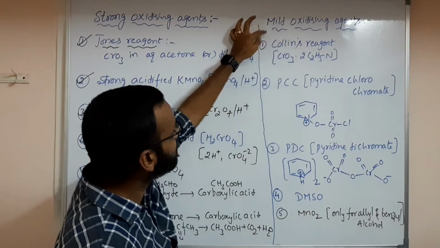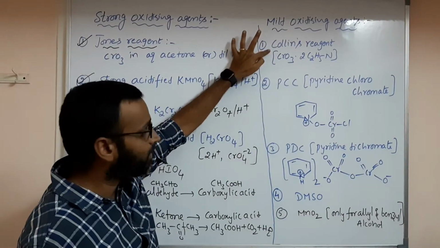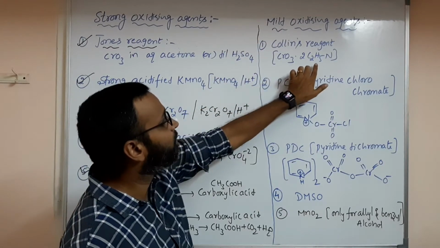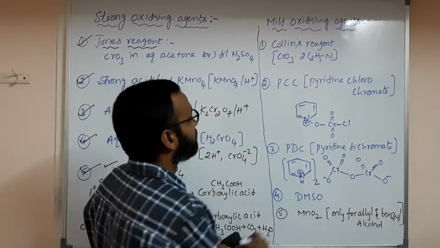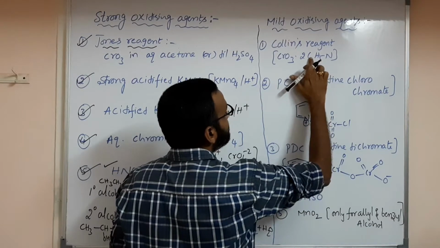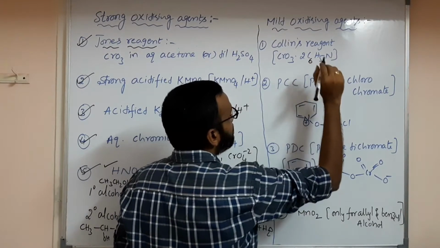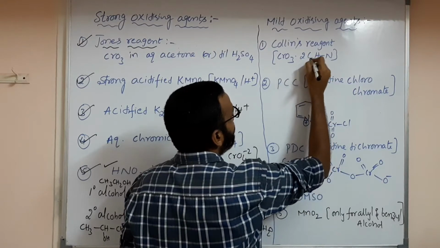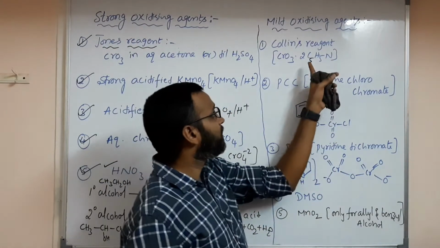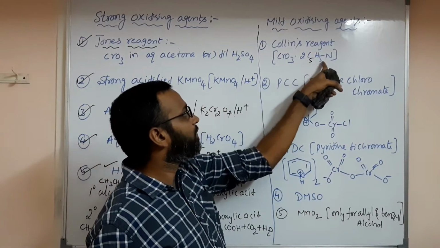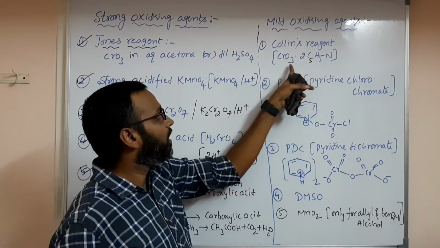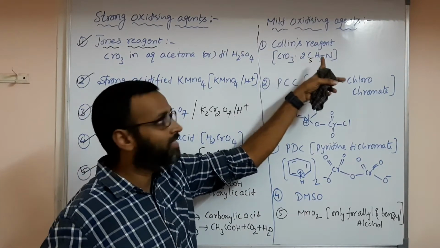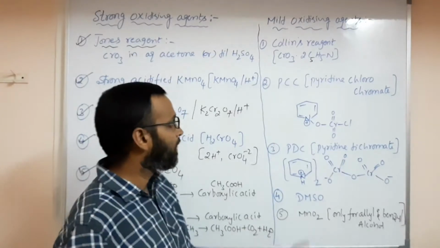What I have written, you can see, is Collins reagent: CrO3 with pyridine, C5H5N. Sorry, I wrote it wrong. CrO3 in pyridine is called Collins reagent.